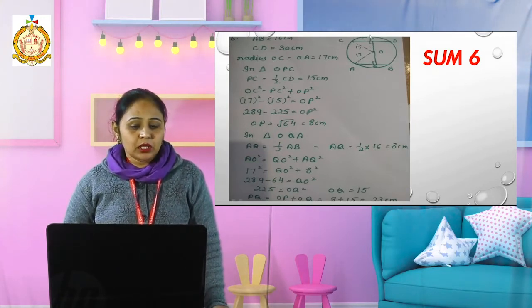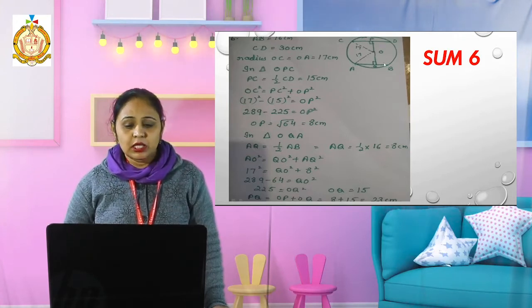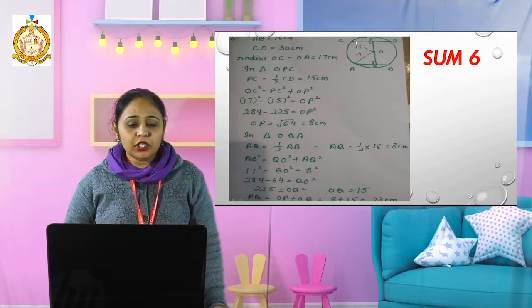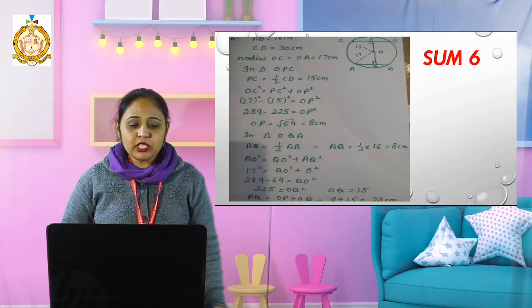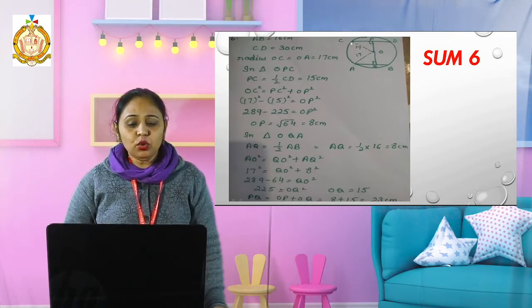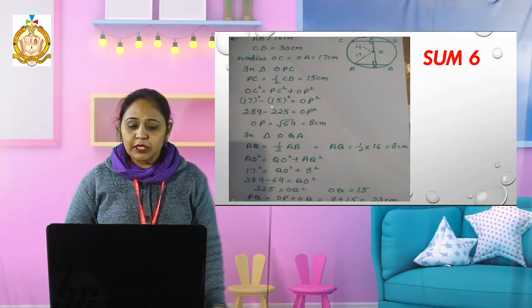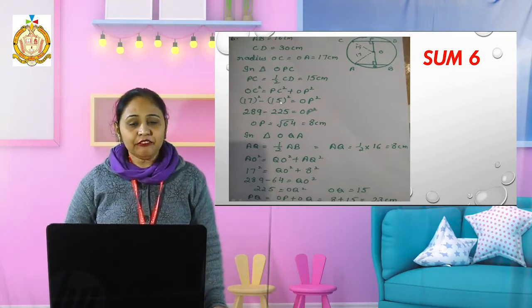I know that P and Q will be the midpoints of AB and CD. Now I will take the triangle AQO and another triangle COP. Both are right angle triangles, and I have to use the Pythagoras theorem. First I take the triangle OPC, this one. Now I know PC, what will it be? CD length is 30. That means PC will be half of 30, and becomes 15.